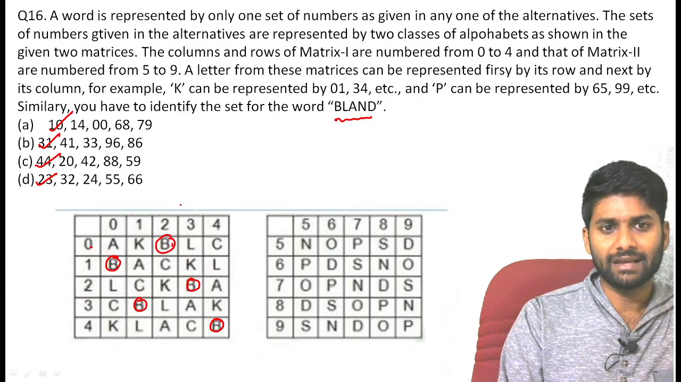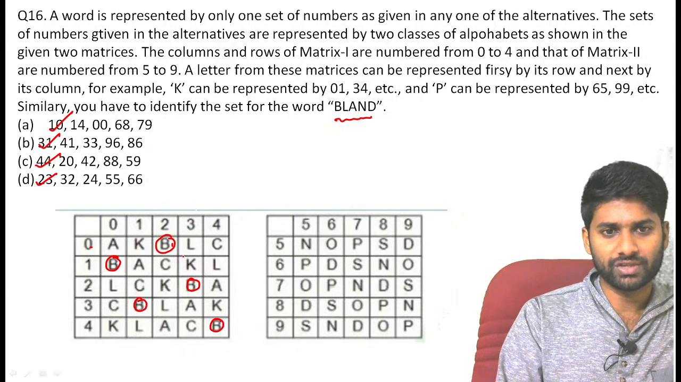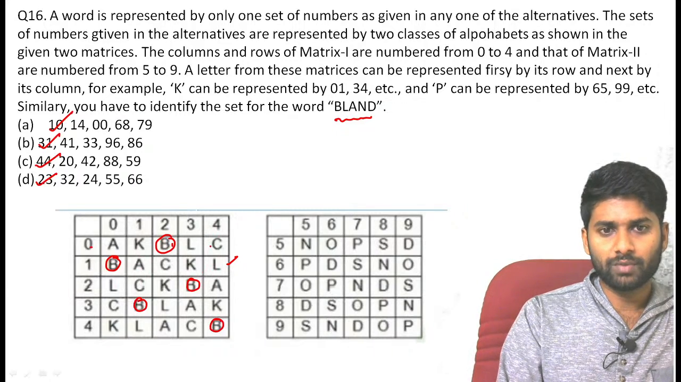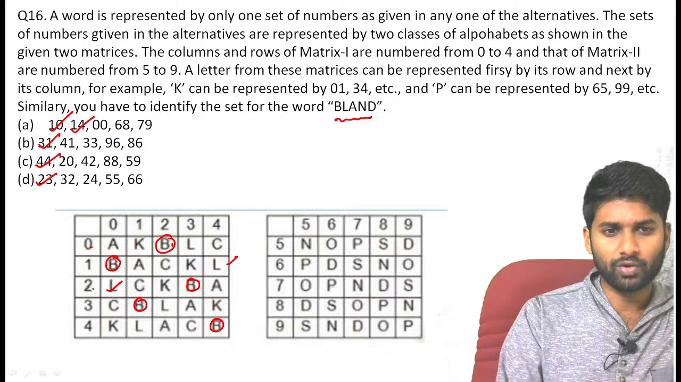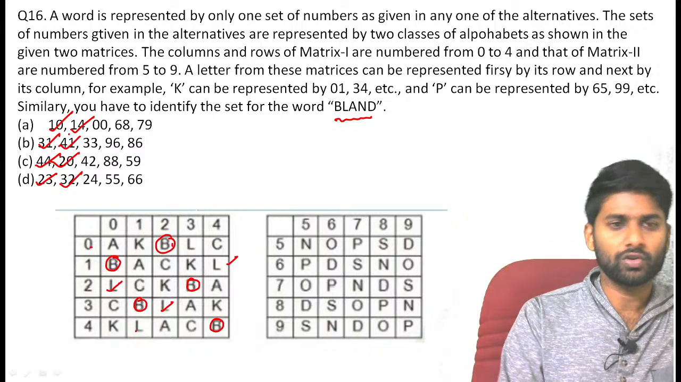Let's go through L. Here L could be 03, but there is no 03. Go through one more L, represented as 14. Yes, the first option may be true. One more L has the value 20, we have that option. One more L is represented by 32, we have that option. One more L is represented by 41. Yes, all the options may be true.